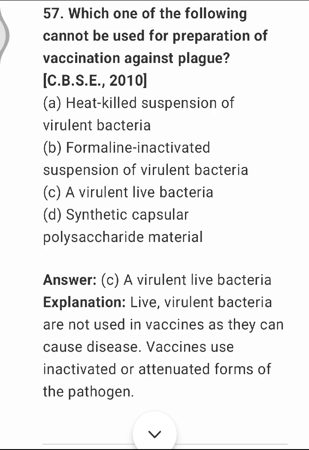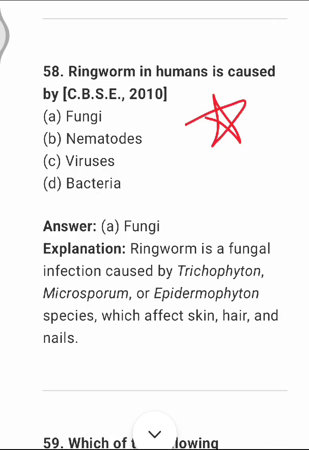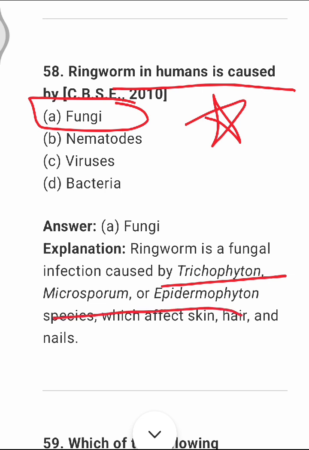Next one, which one of the following cannot be used for preparation of vaccination against the plague? It is option C, that is virulent live bacteria. A live virulent bacterium cannot be used for preparation of a vaccine because it can cause the disease. Next question, which is quite important: ringworm in humans is caused by fungi like Trichophyton, Microsporum, and Epidermophyton species, which generally attack the skin, hair and nails. These cause ringworm in human beings.